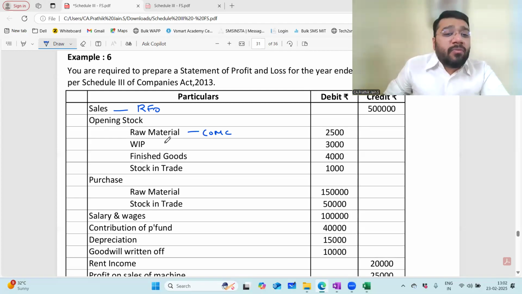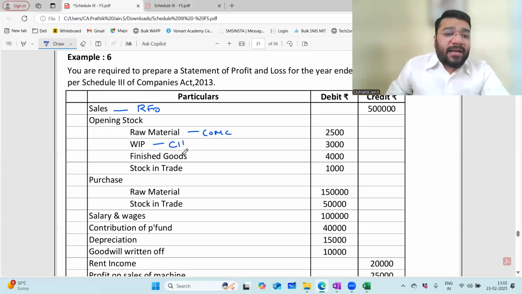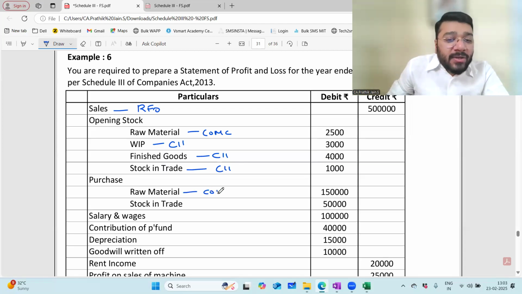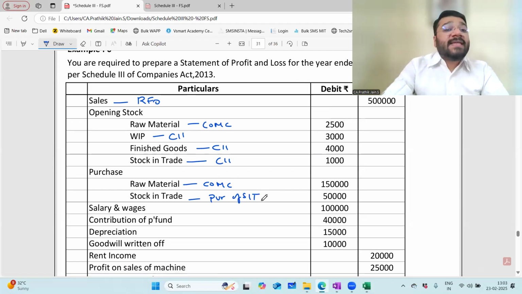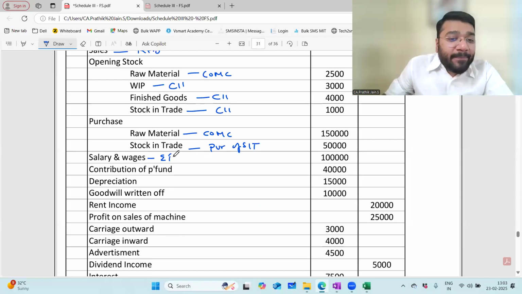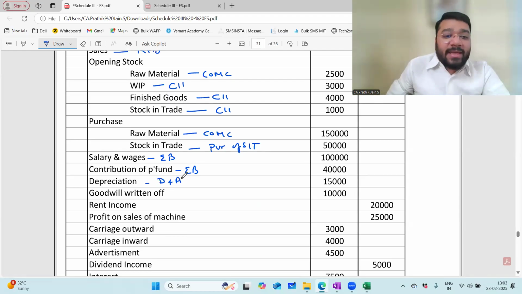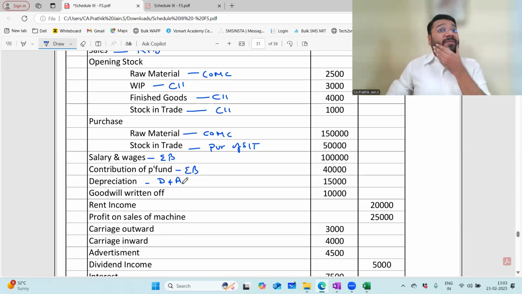Opening stock of WIP will go where? Changes in inventory. Very good. Finished goods, changes in inventory. Stock in trade, very good. Changes in inventory. Purchase of raw material go where? Cost of material consumed. Stock in trade, purchase of stock in trade. Very good. Salary and wages, employee benefit, contribution to provident fund, employee benefit, depreciation, depreciation and amortization, goodwill written off,